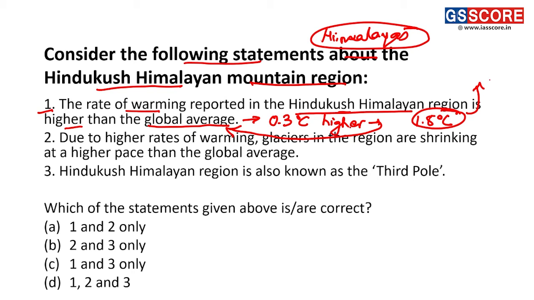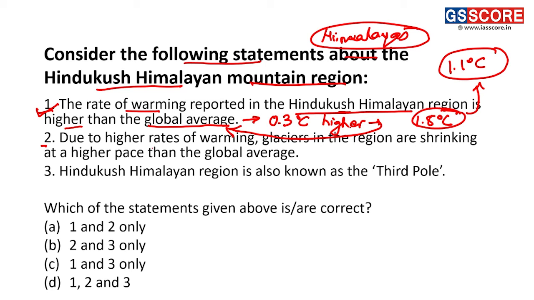Currently, in the contemporary time, it has already breached 1.1 degrees Celsius. And this 1.5 degrees Celsius has been predicted to be breached by the year 2030 to 2035. Thus, statement 1 becomes an incorrect statement for this question.